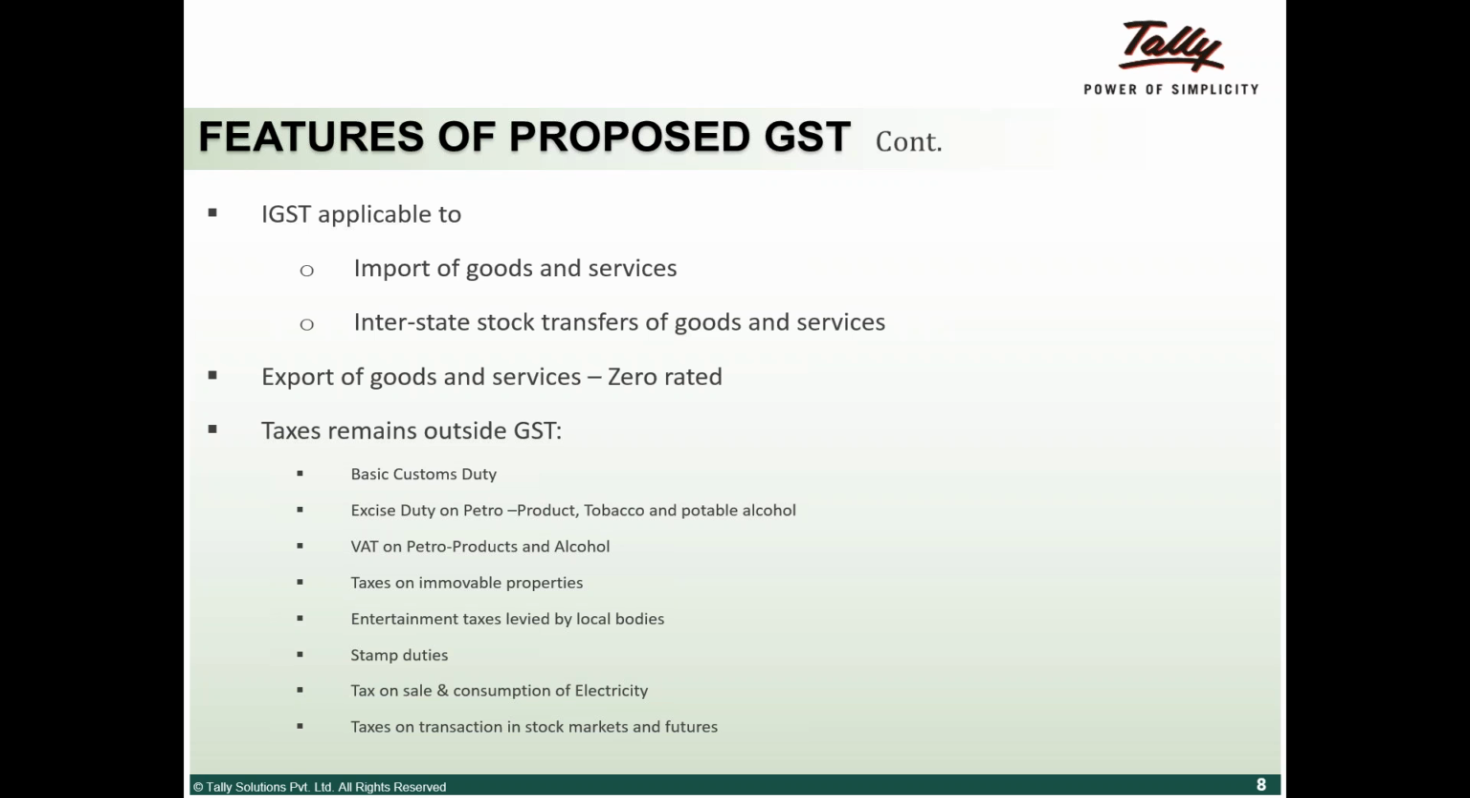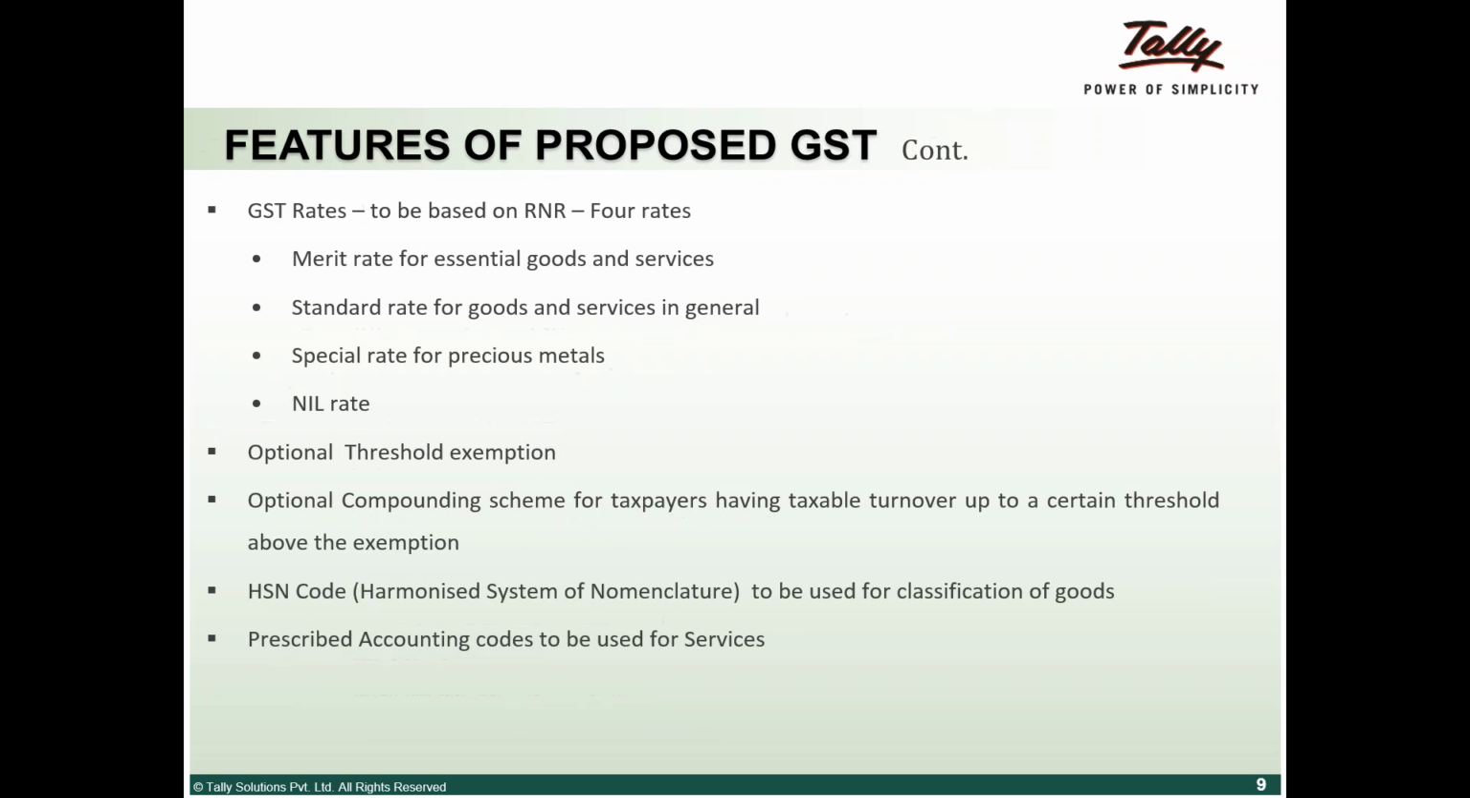Basically, tobacco is one product which will attract both GST as well as excise. That's why we have said that excise on petrol products, tobacco and alcohol. Alcohol is completely out from GST. As far as petroleum products are concerned, they are in the GST, but the effective date has not been fixed. But tobacco will attract both GST as well as excise.